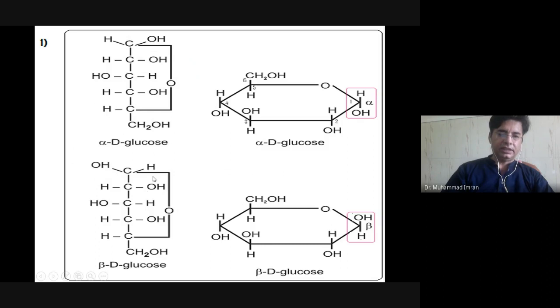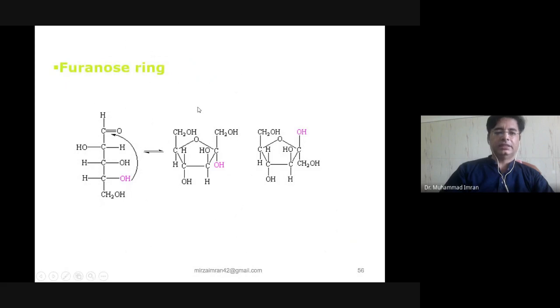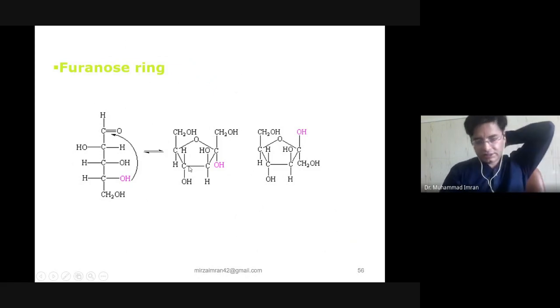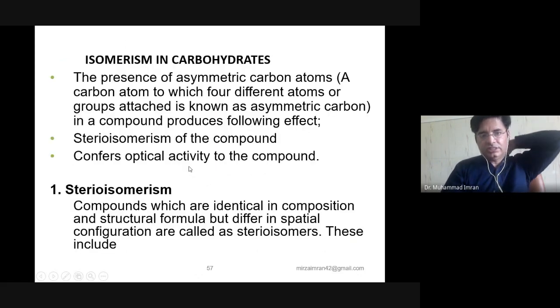Here you can see the radicals on the right side come downward, and the radicals on the left side come upward in the ring. This is the 5-member ring, the furanose ring, in ribose: the penultimate hydroxyl group attacks the functional carbon, and it produces a 5-member ring, which is known as the furanose ring.